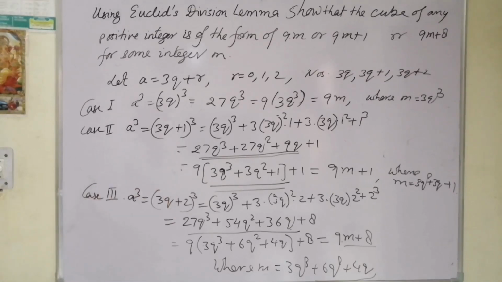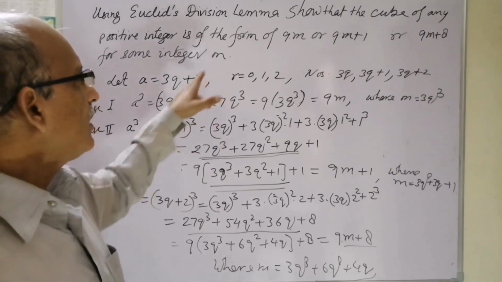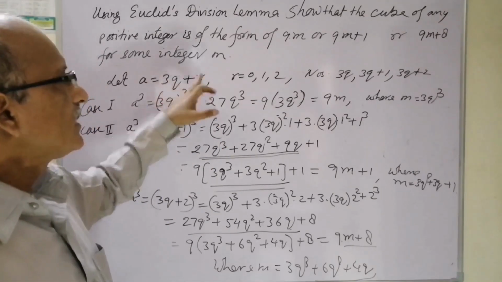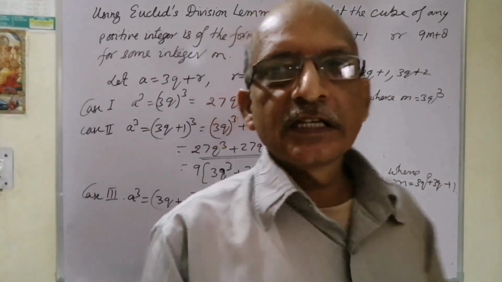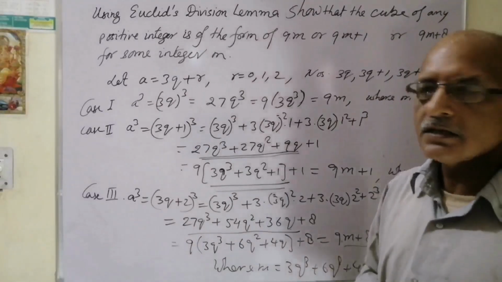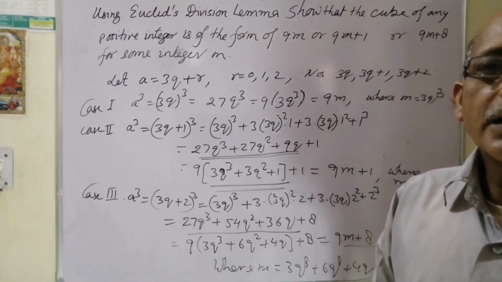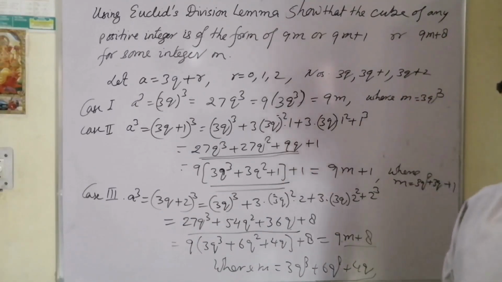So it was an application of Euclid's division lemma, where a is equal to bq plus r. The rest of Euclid's division lemma's applications will be discussed by us in the next class, that is related to finding HCF. Thank you.